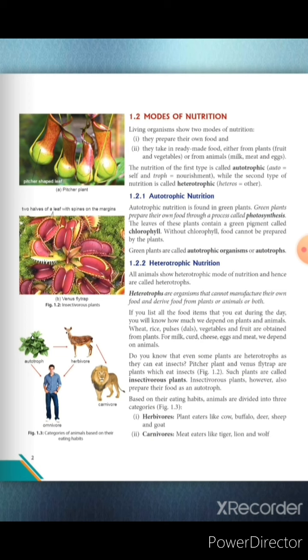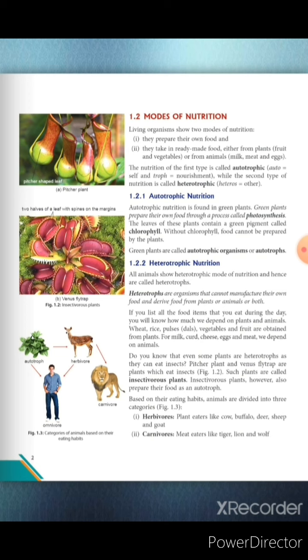heterotrophic nutrition. Autotrophic nutrition is basically performed by green plants only, and green plants prepare their own food through the process of photosynthesis, in which chlorophyll is an essential component which is present in the leaves of the plant. Without chlorophyll, food cannot be prepared by the plants, and green plants are called autotrophic organisms or autotrophs.